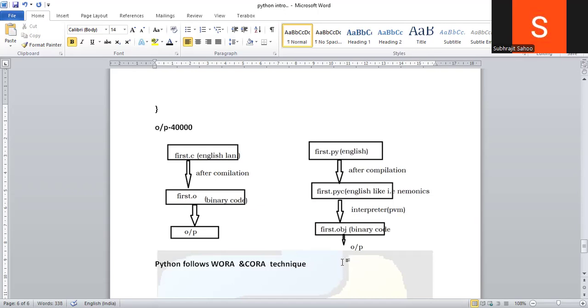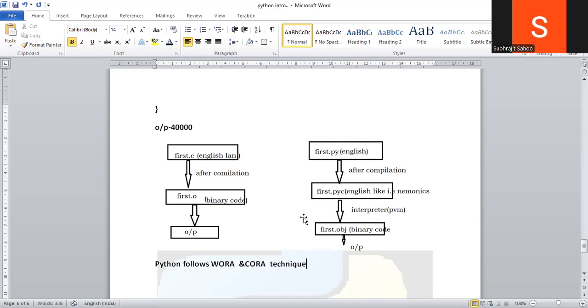So these are the steps of how the Python program file is executed. The .pyc is called bytecode. This file is called bytecode, or mnemonics. It is a collection of mnemonics, a short language, like I told, move as MOV, copy as CPY, some short forms.